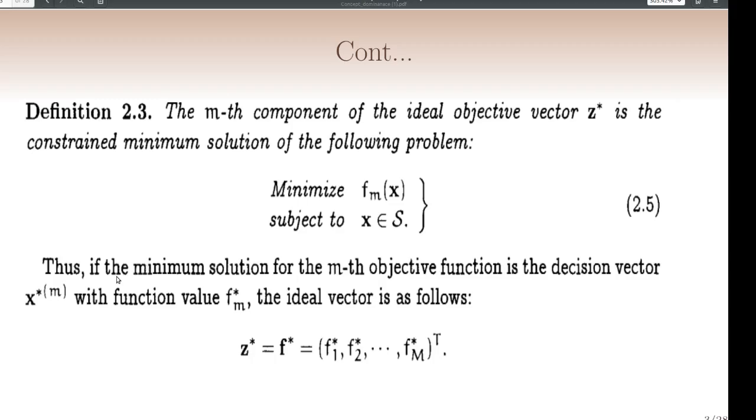If the minimum solution for the mth objective function is the decision vector x star m with function value f star m, then the ideal vector z star is f1 star, f2 star up to fm star transpose, where fi star is the ith minimum solution for the ith objective function.